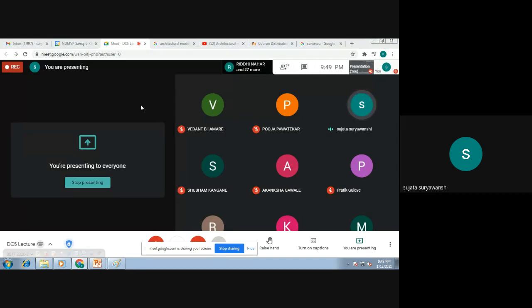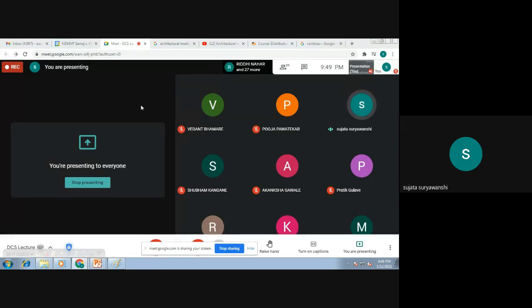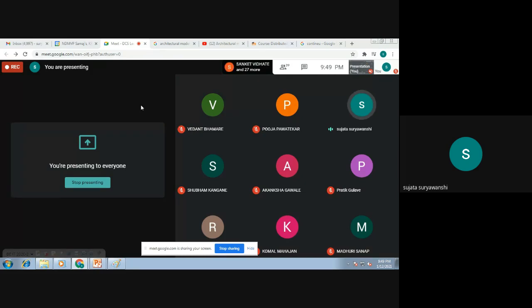In the previous few lectures, we have seen about the distributed computing systems. What do you mean by the distributed system? Then the examples of the distributed system. Okay, so tomorrow we are going to conduct one activity on the distributed systems. Tomorrow's lecture, I'm going to conduct the activity.